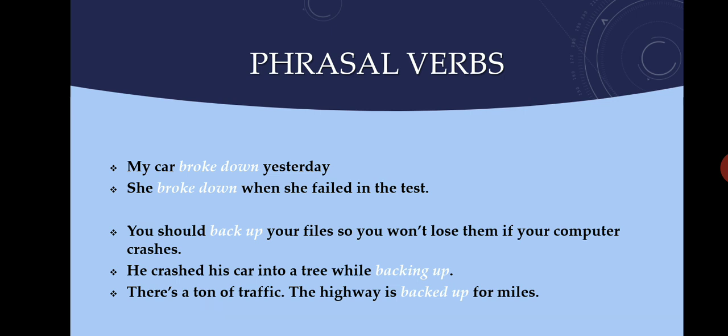Next one: She broke down when she failed in the test. So it has a completely different sense in this sentence. Broke down here means she cried. She felt very sad and she cried desperately. So that is the meaning of broke down here.